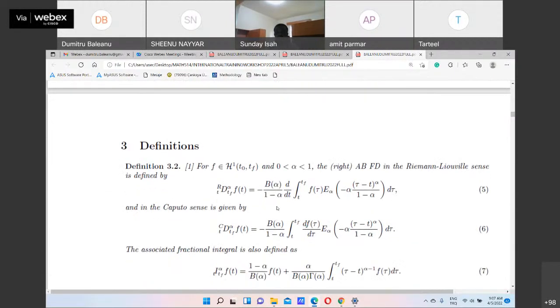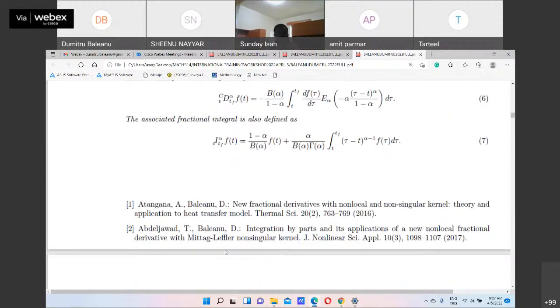Okay, so here we have the Riemann-Liouville sense definition and the Caputo sense. We have also the Caputo sense of this Mittag-Leffler kernel and the same integral, of course. And you can see some applications, integration by parts and the application of a new non-local fractional derivative with Mittag-Leffler non-singular kernel.